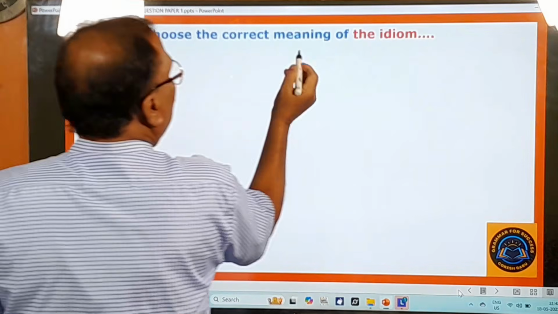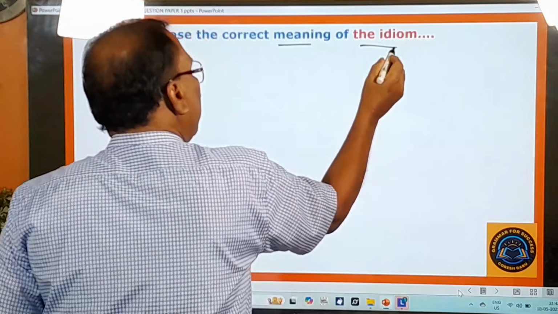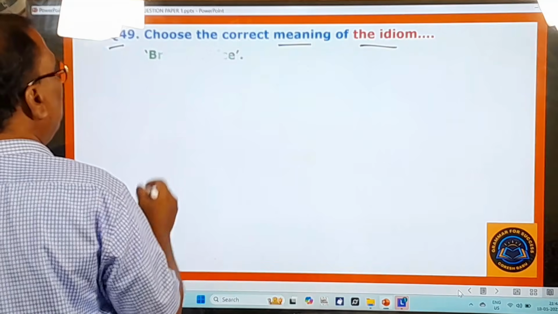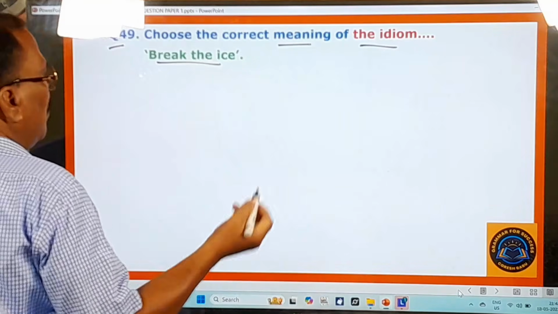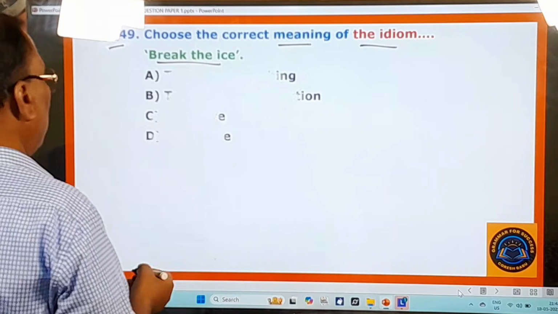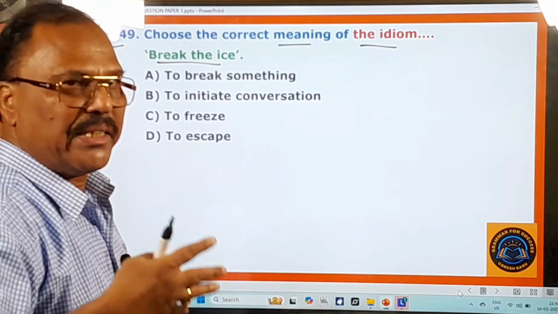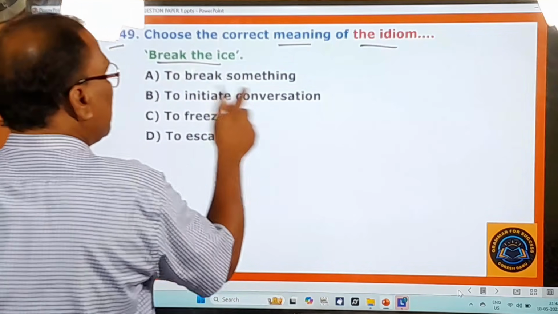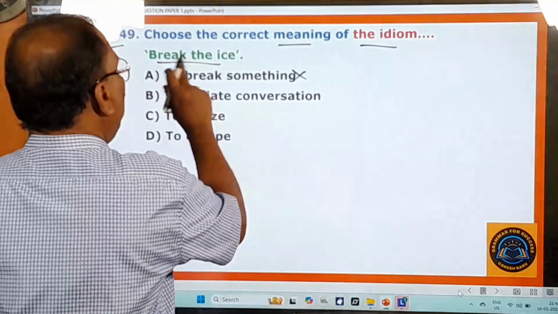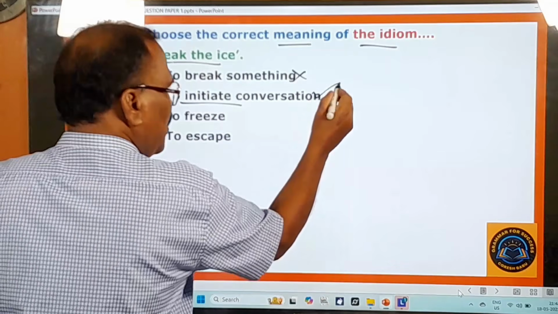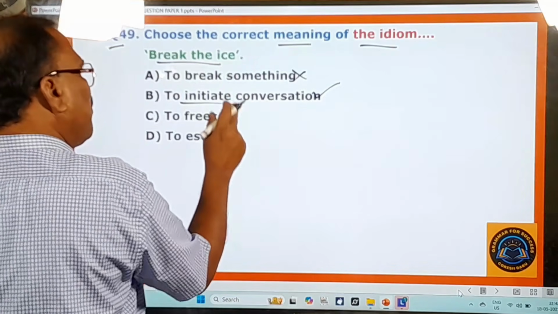49th question. Choose the correct meaning of the idiom. Okay, what is that idiom? Break the ice. You know this very well. Break the ice means what? I have given you two videos of idiomatic expressions. To break the ice means to initiate conversation. So that is the meaning of break the ice.